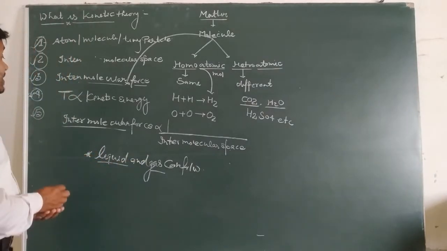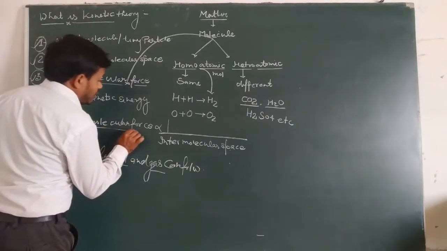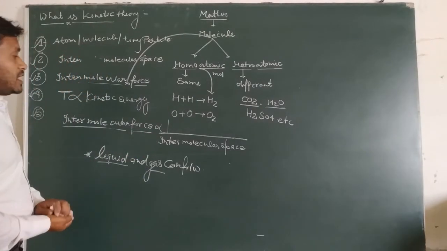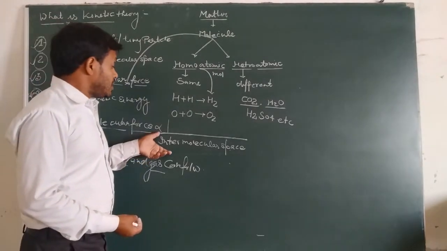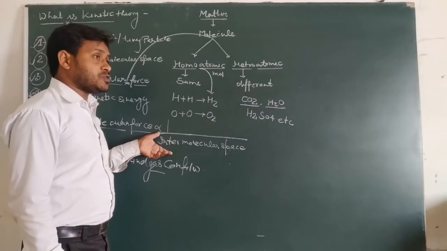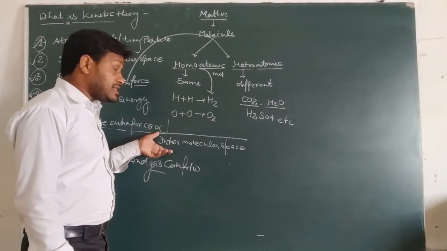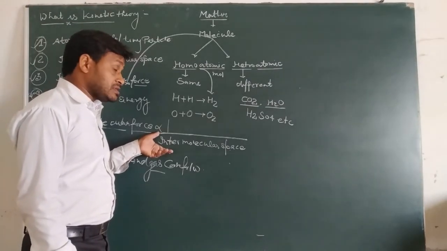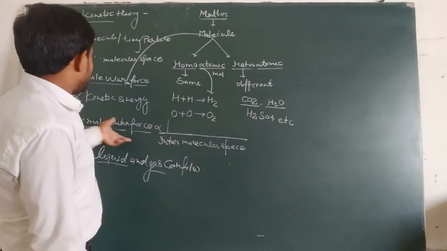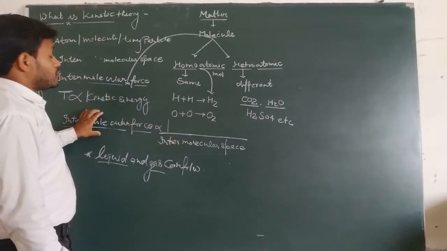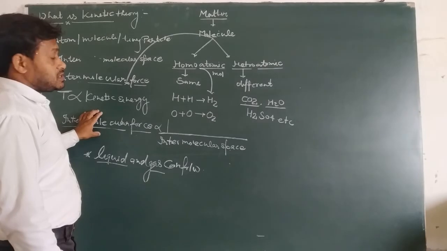If the intermolecular force increases, then the intermolecular space decreases. If the intermolecular space increases, then the molecular force decreases.